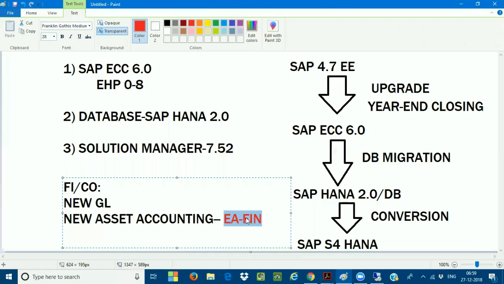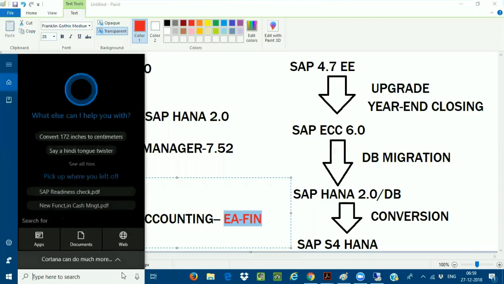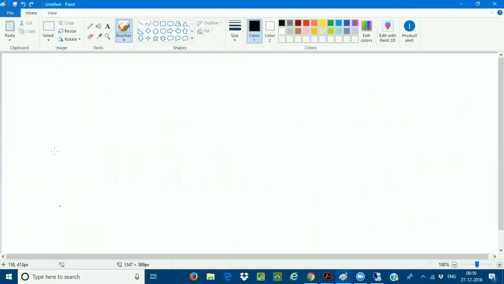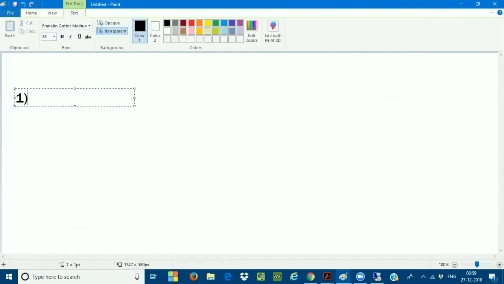New asset accounting is mandatory for us, and the new GL is mandatory. Very, very important. Take a customer who is already on SAP ECC 6.0.